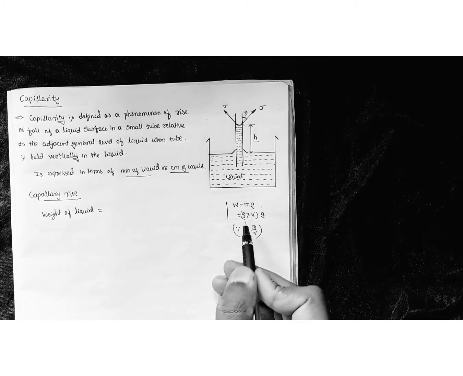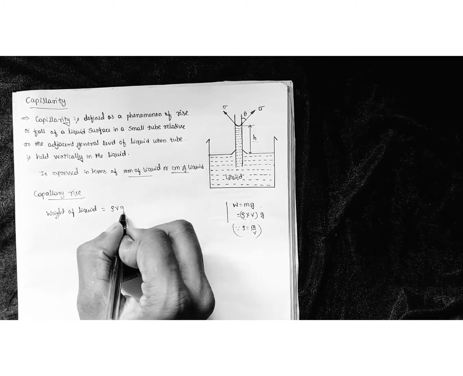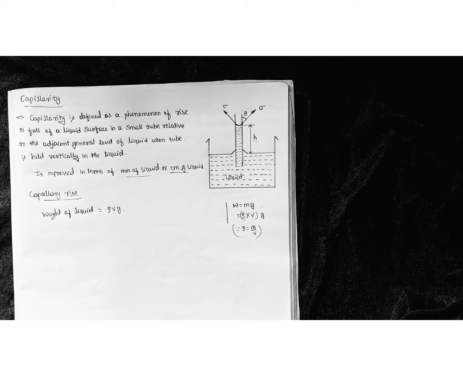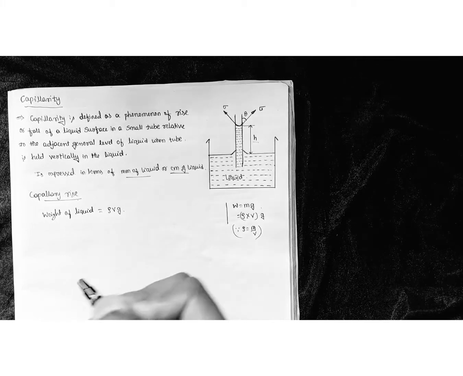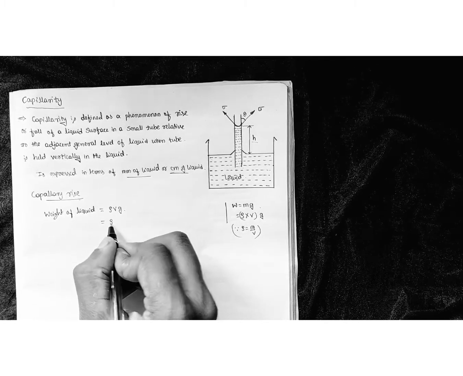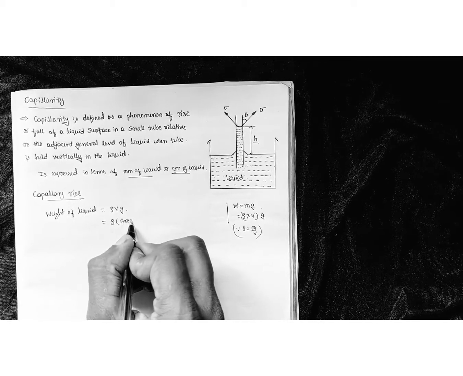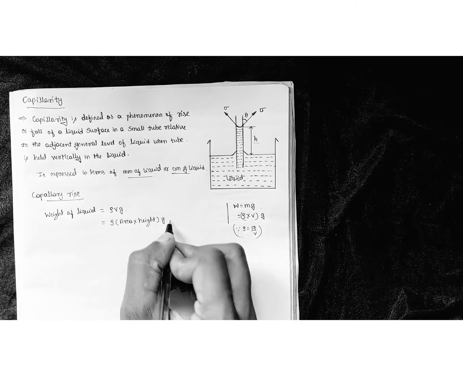Now I'm writing this rho Vg in place of weight. So weight is rho Vg. And this volume V can be replaced. This volume is nothing but what? Area into height, that we can write. So this is density, and volume is nothing but area into length, that is height here, into g.